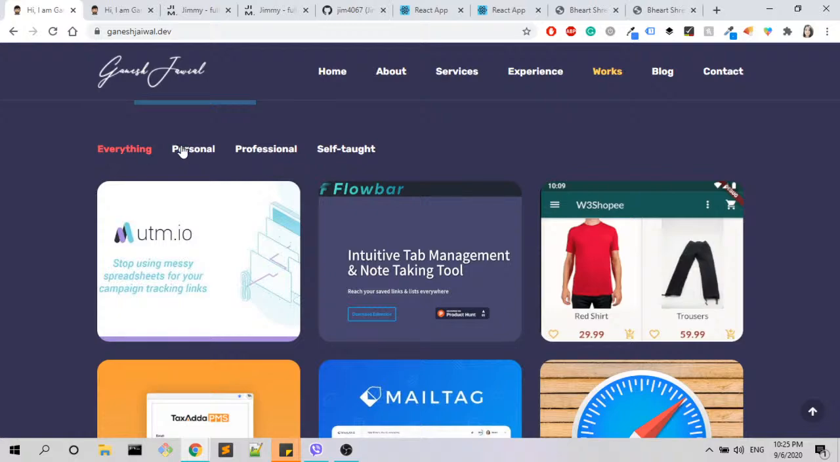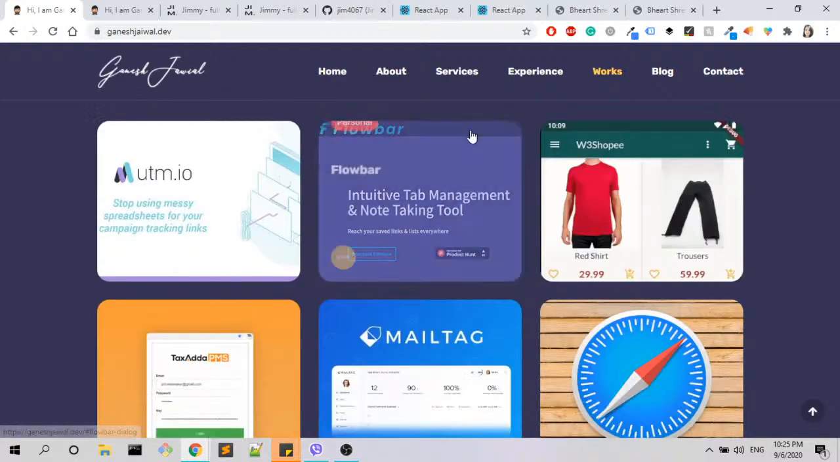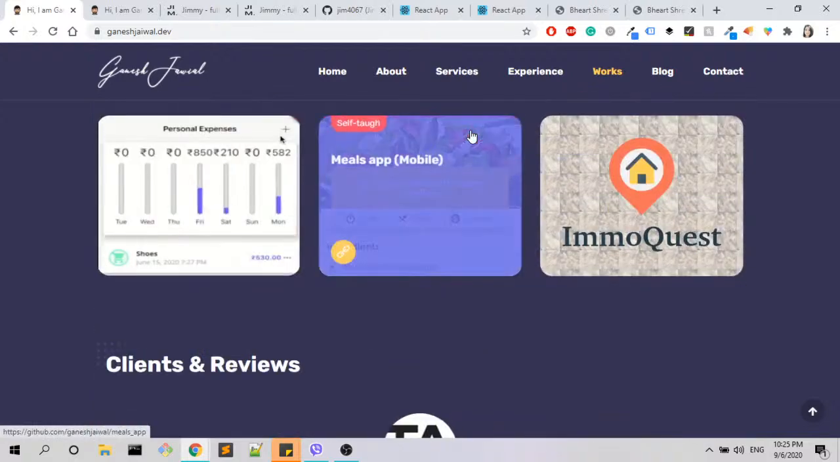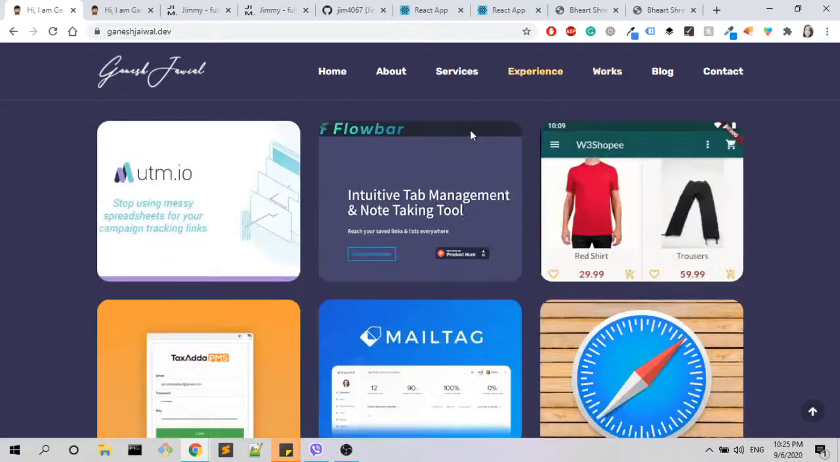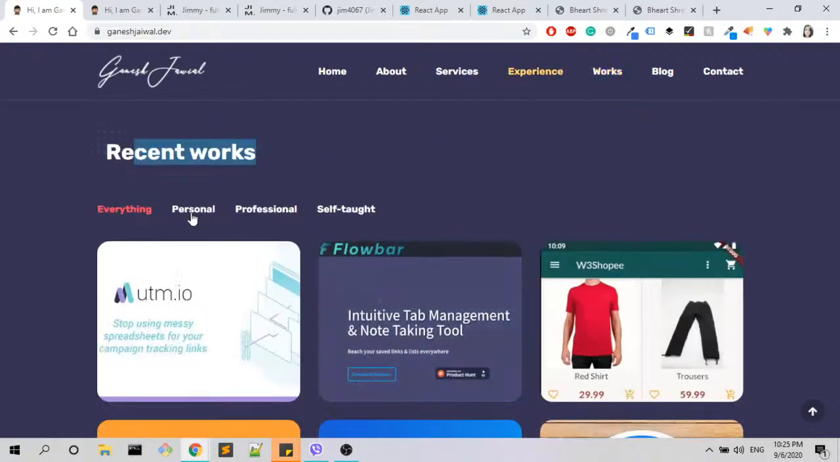We have everything: personal, professional, and self-taught, and I can see quite a few things here. That's cool, that's nice. My issue here is that I'm not sure I understand the difference between personal and self-taught. Really, I'm not sure that I understand the difference. On one hand, I know what self-taught means.